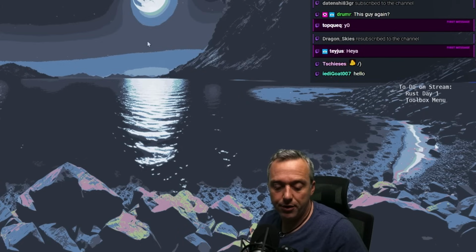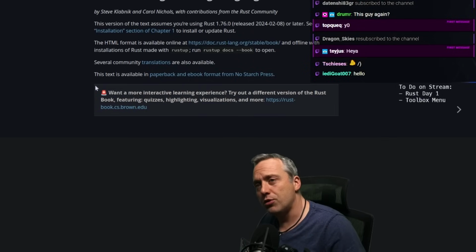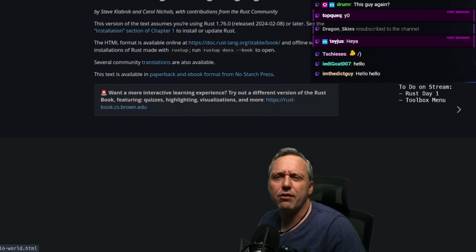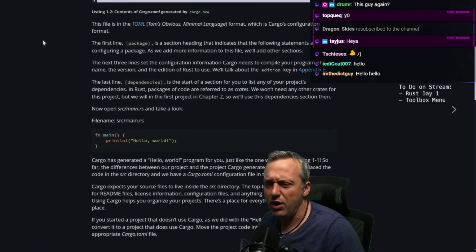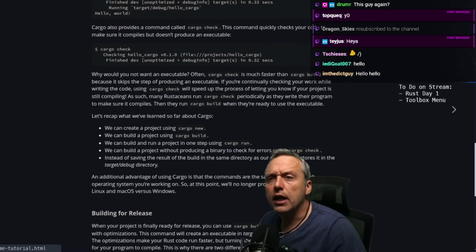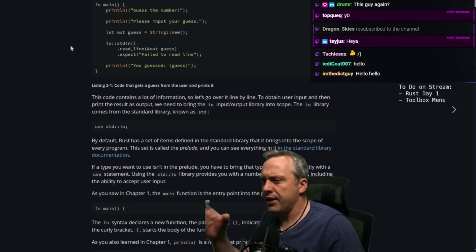So my method of learning Rust, day one of Rust, is just go to the official website, rust-lang.org, and just work through some of this stuff. Now I've read a couple chapters this past day, just to get a basic idea: we'll use cargo to build the project, how to run the project, how to do a release. Good to know, I didn't know any of that. Doing a basic guessing game, this is kind of interesting.